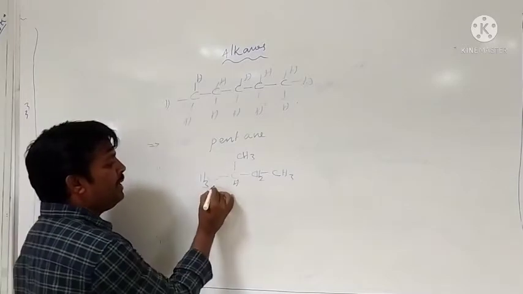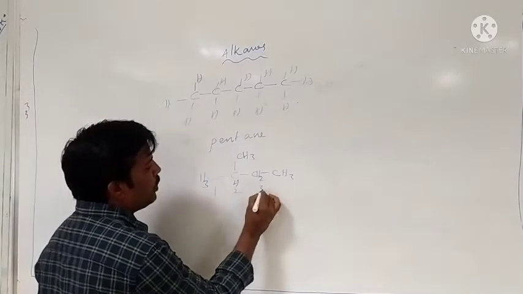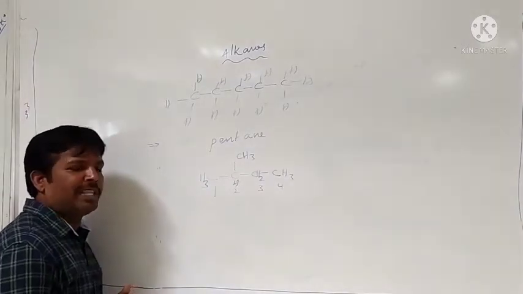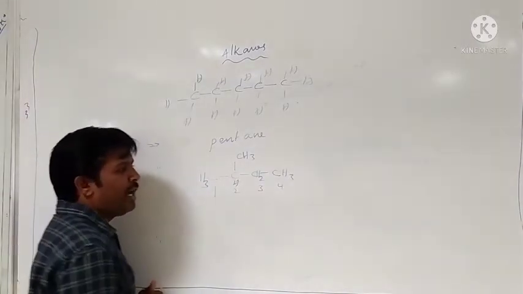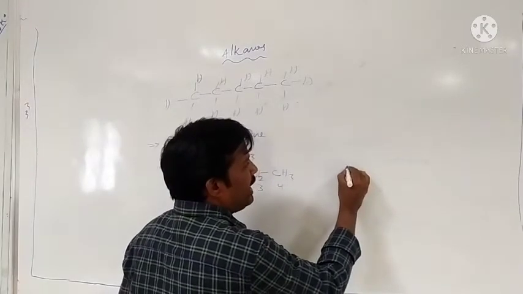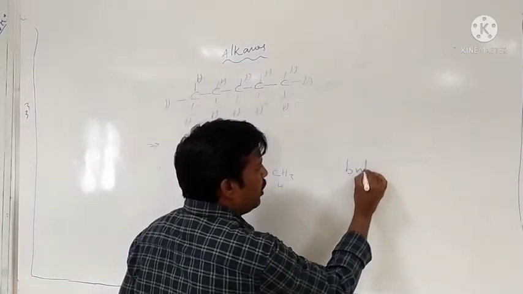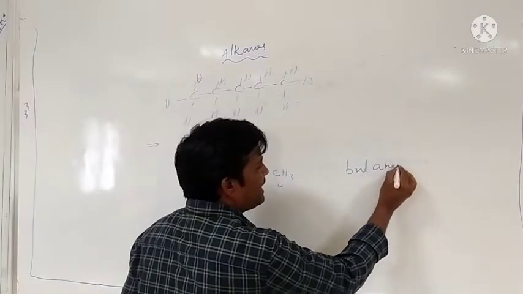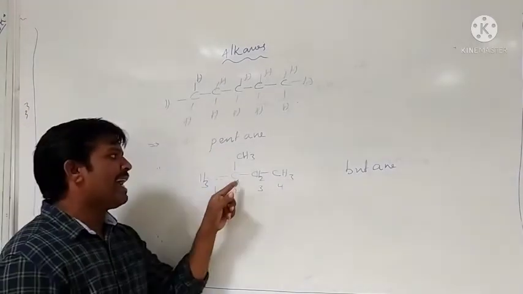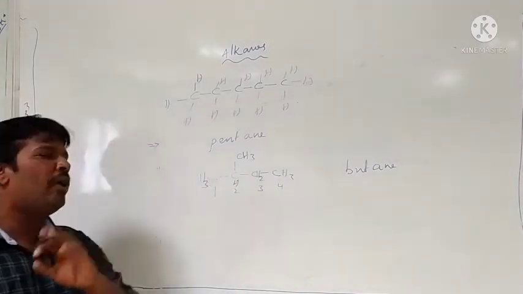Here, the highest number of carbons: 1, 2, 3, 4. Four carbons are present in that chain. Therefore, for the four-carbon compound, the root word is but, and the primary suffix is ane. Why is the primary suffix ane? Because only single bonds are present between the carbons.